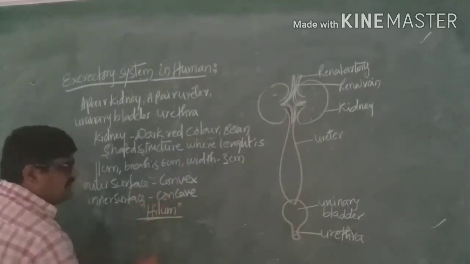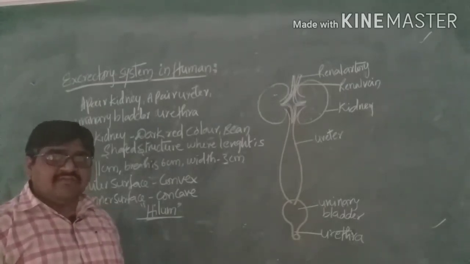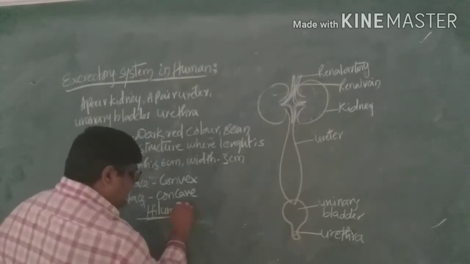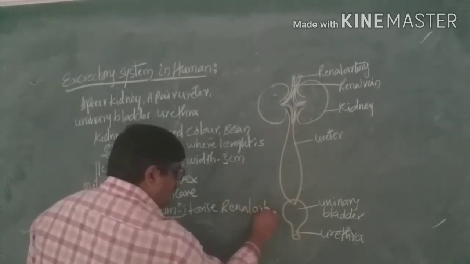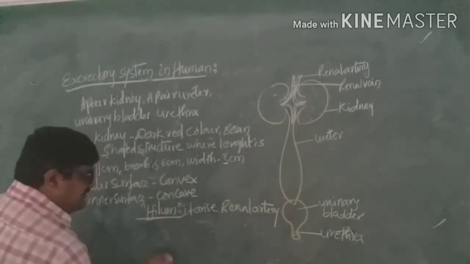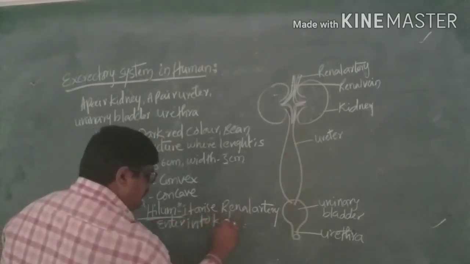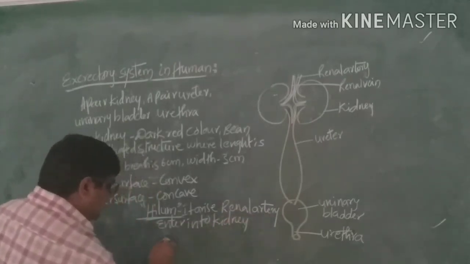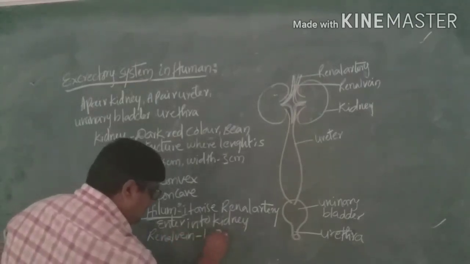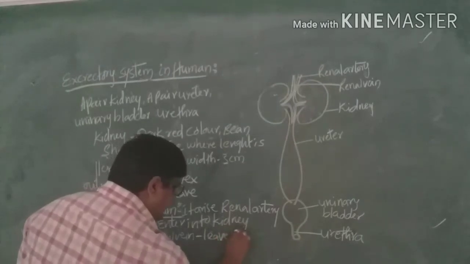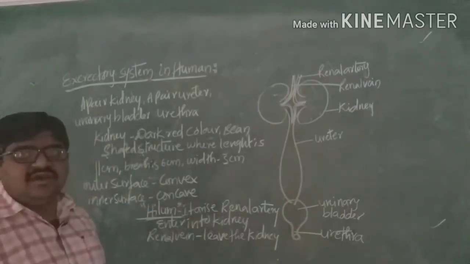From the hilum, the renal artery enters the kidney, and the renal vein leaves the kidney. So two types of blood vessels are present, that is, arteries and veins.